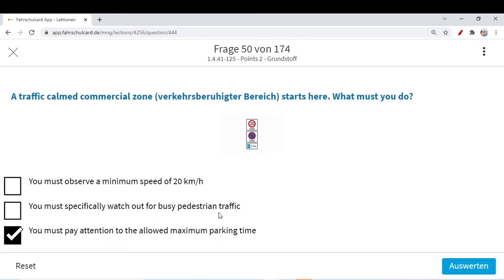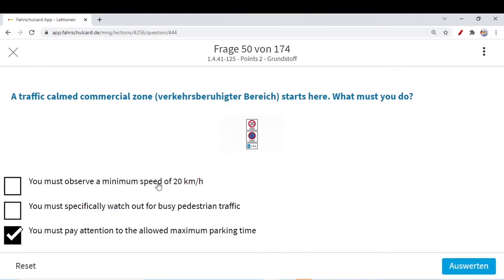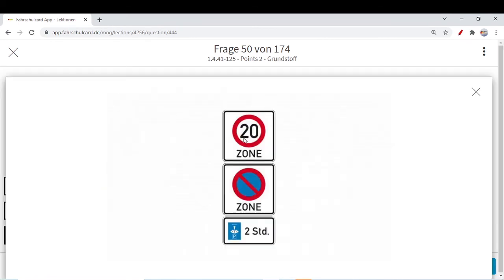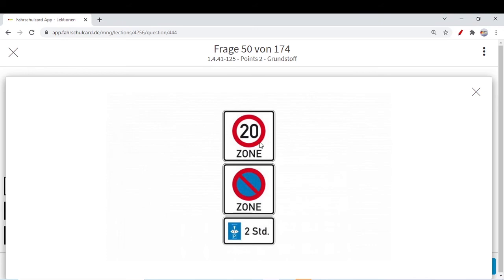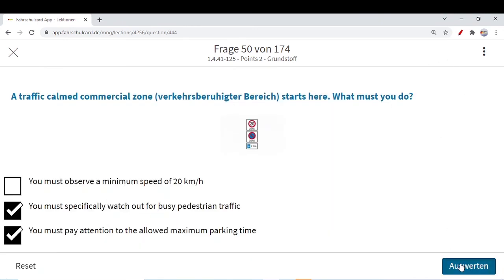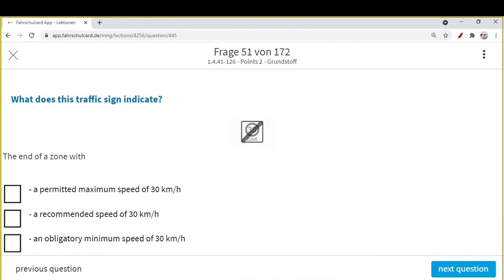As I told you in the previous question, it is not a minimum, it's a maximum permitted speed. It is not a mandatory minimum speed. You must specifically watch out for busy pedestrian traffic. This option is also correct, as they have told it's a traffic calm commercial zone, so you can expect that there will be some pedestrians on the road as well, so you need to be very careful. So specifically watch out for busy pedestrian traffic. This answer is correct.